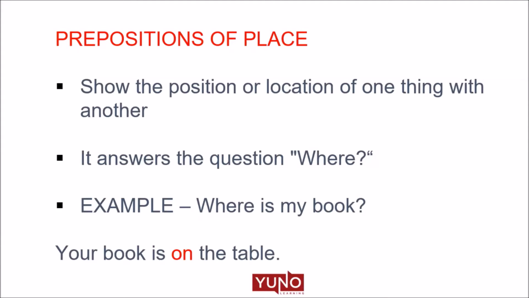Now, what are prepositions of place? Prepositions of place give us the answer to the question where. For example, where is my book? Your book is on the table. The preposition on gives us the connection between the book and the table and also answers our question where.